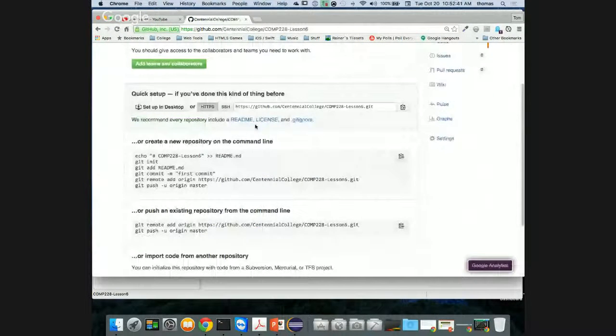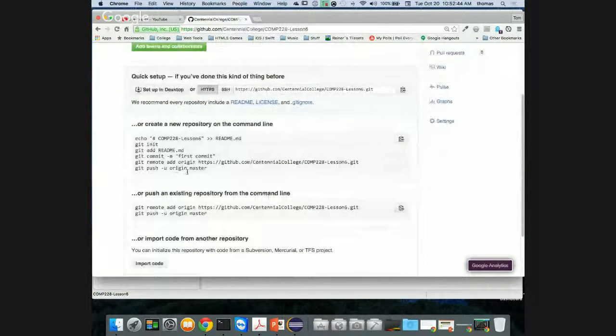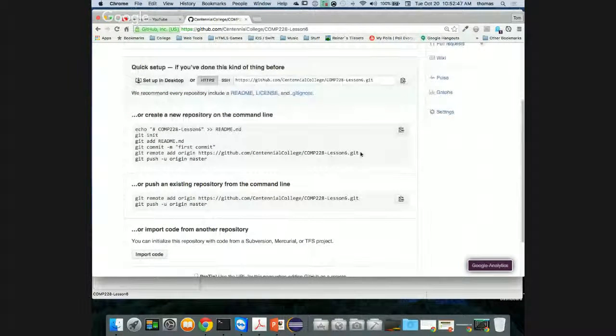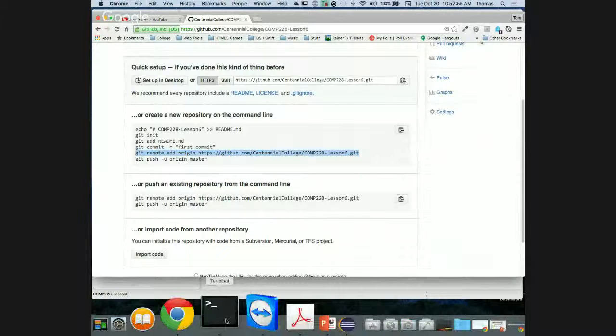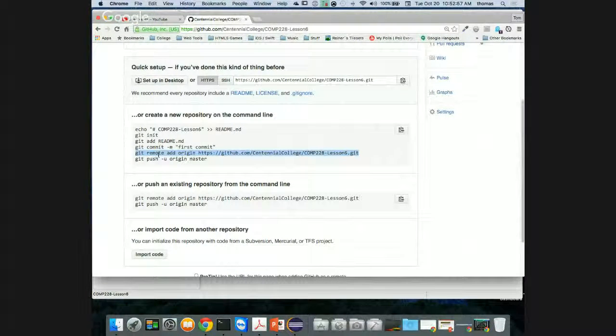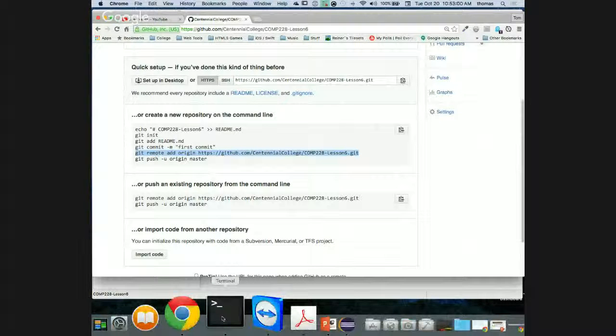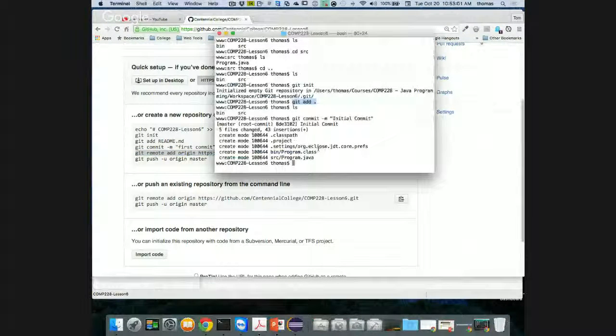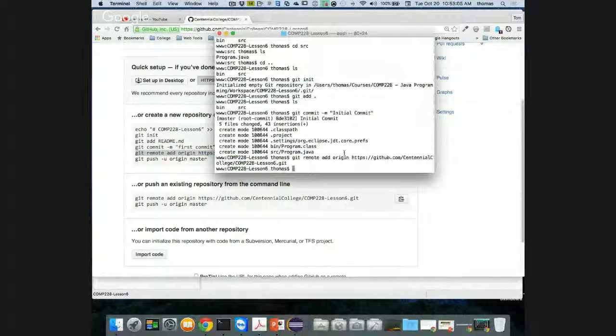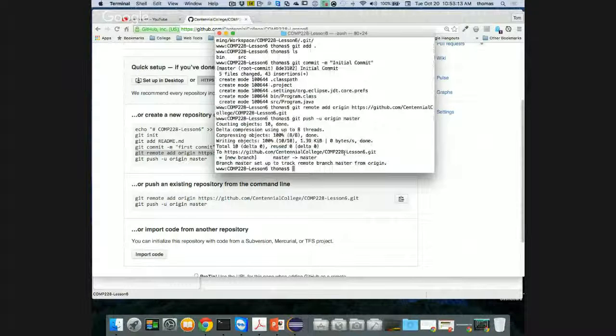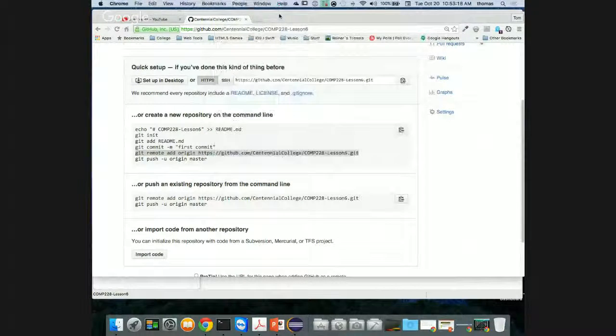And I'm going to get this URI, this path, but I'm also going to get these extra lines of code that I can use in the command line. By the way, these lines of code work on Windows, Mac, Linux. It's cross-platform, as long as you have Git installed. Okay, so I'm going to just grab this line here, which is adding a remote, which is my remote files, and I'm going to paste it here in my command line. Once I do that, I can then push it. So I'm going to say git push -u origin master. Everything goes well. I'm pushing my files, which there's not a lot of files right now. It's just like one little program.java file onto Git.